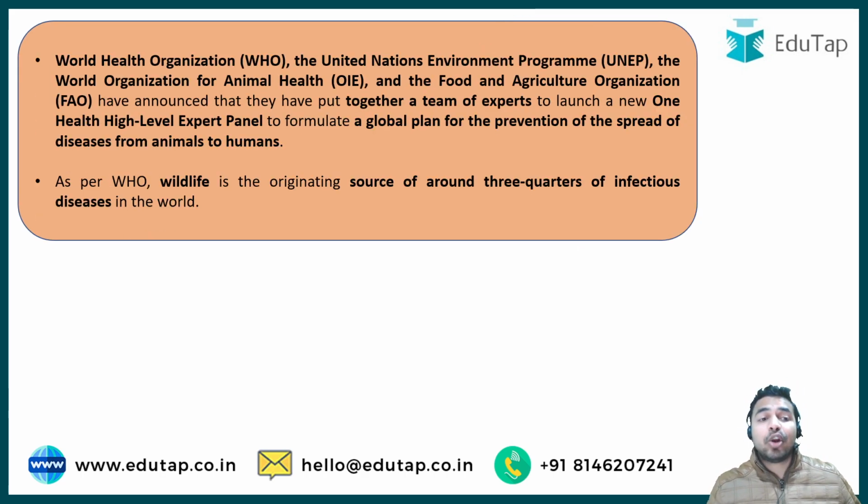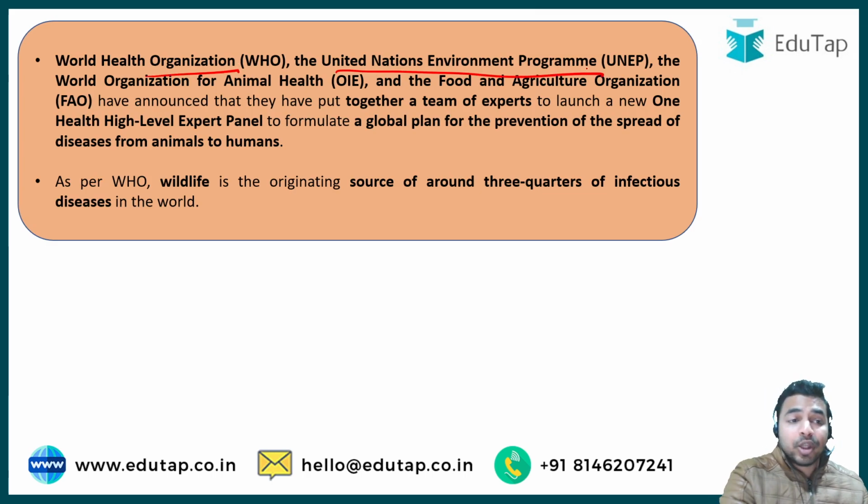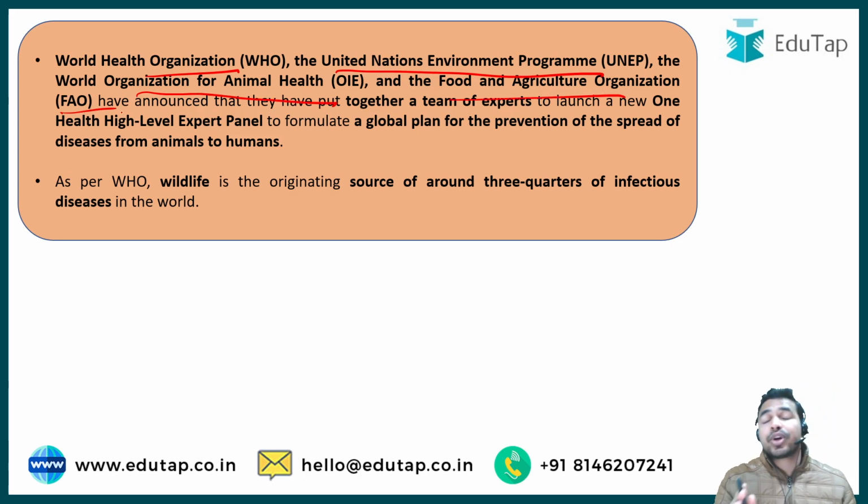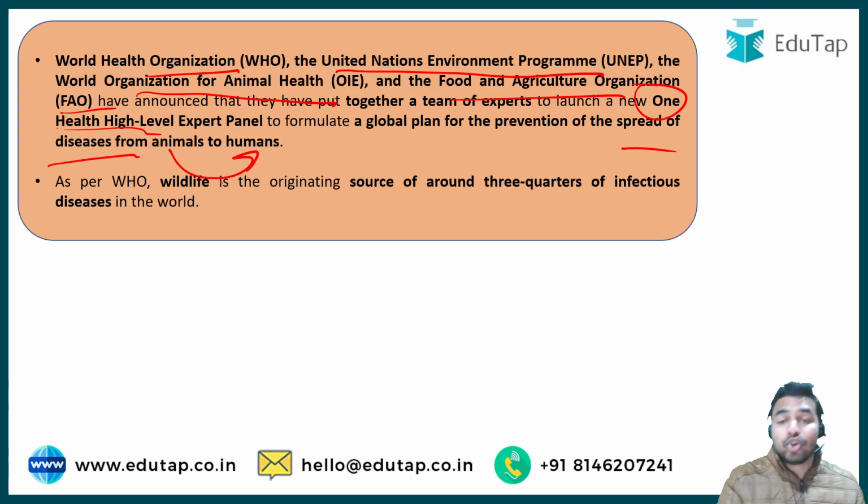That expert panel was launched by the World Health Organization, United Nations Environment Program, the World Organization for Animal Health, and the Food and Agriculture Organization. These organizations were behind the launch of that particular panel, named the One Health High Level Expert Panel. And why was it launched? It was launched to formulate a plan against the spread of diseases from animals to humans. I hope this is very clear, and this was a very basic question that you can remember very easily. Now let's move on to the next question.